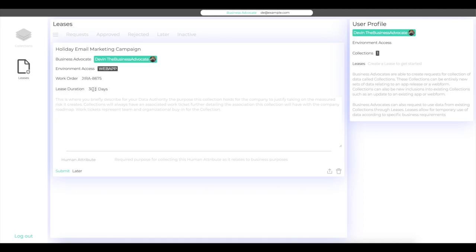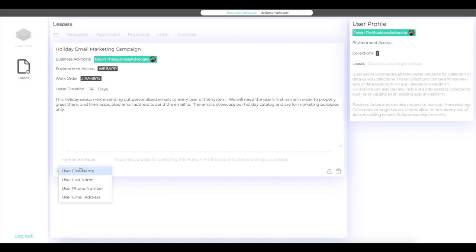Leases have the additional aspect of duration. As a matter of responsible data management, data access should not be granted on a perpetual basis. Durations of access should be appropriately matched to the objective of the lease. The summary field allows Devin to provide top-level context of what his objective is. In this case, the conduct of his proposed holiday marketing campaign.